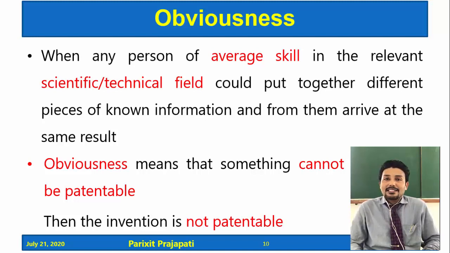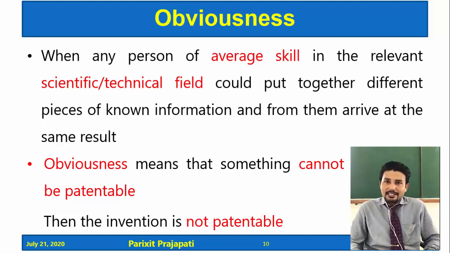Then it is known as obviousness. Let's take a very simple example. Say one chemical reaction requires acidic medium, and someone is using concentrated hydrochloric acid to provide acidic medium. And someone else comes and, instead of hydrochloric acid, uses another strong acid like sulfuric acid to provide acidic medium.